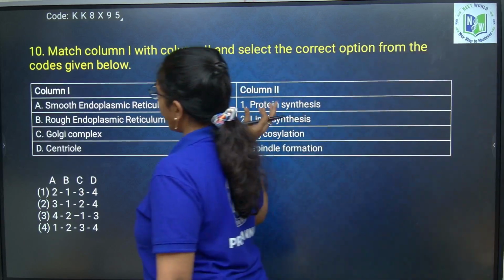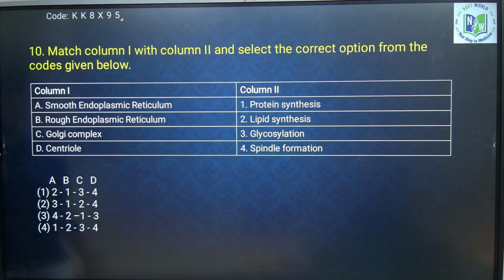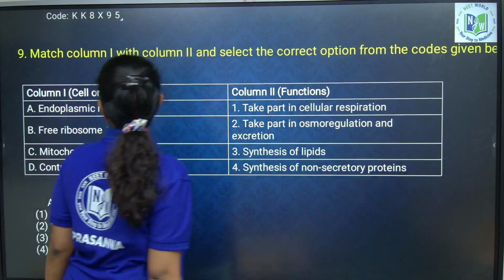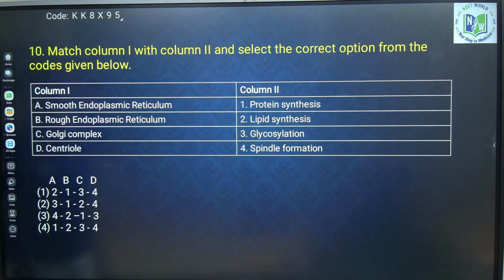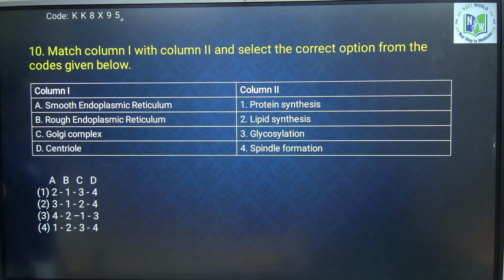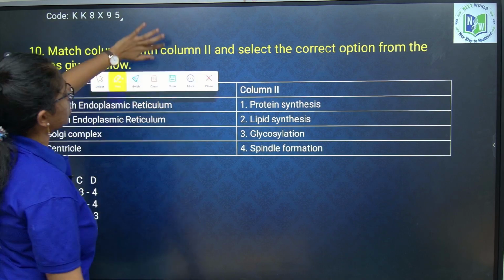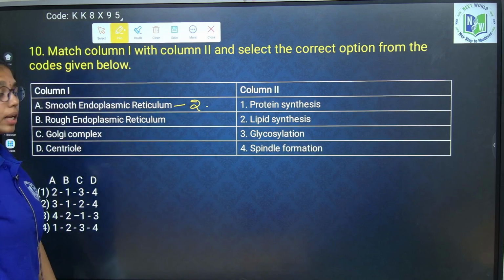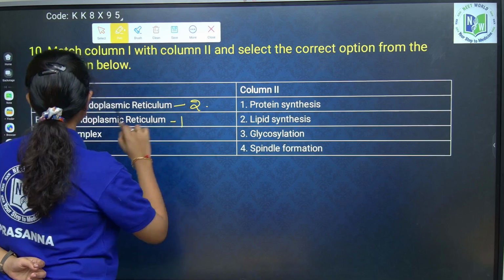Organelle is given, activity is provided. Now, you have to tell me the correct answer. Smooth endoplasmic reticulum, of course, lipid synthesis, right? So, this is option 2. Rough endoplasmic reticulum, protein synthesis, option 1.